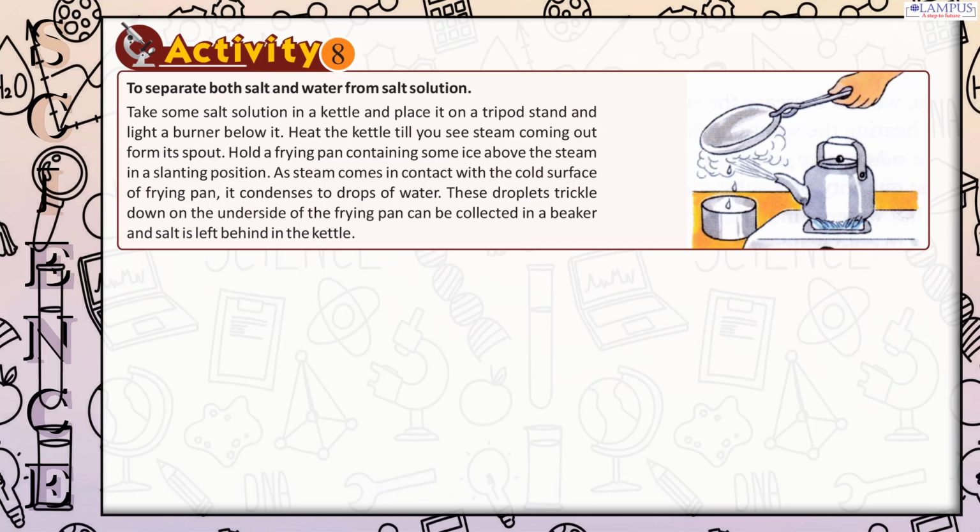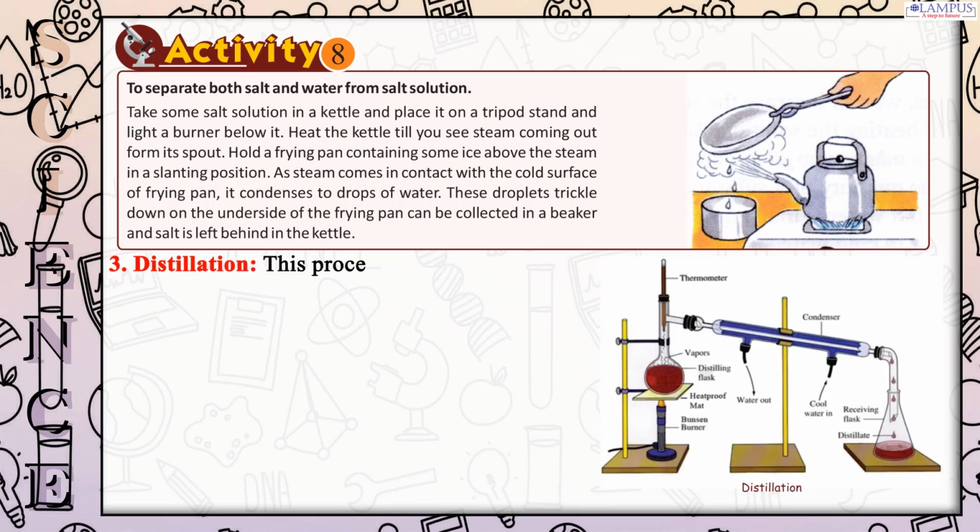Heat the kettle till you see steam coming out from its spout. Hold a frying pan containing some ice above the steam in a slanting position. As steam comes in contact with the cold surface of the frying pan, it condenses to drops of water. These droplets trickle down on the underside of the frying pan and can be collected in a beaker, and salt is left behind in the kettle.